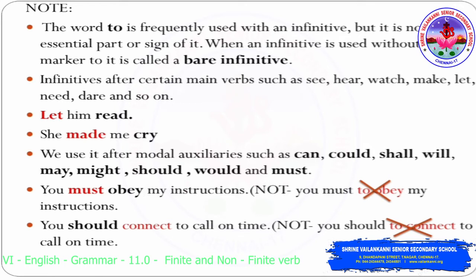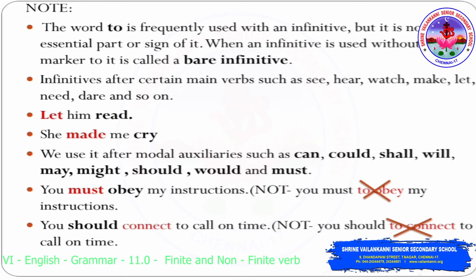Cry is an infinitive. We use it after modal auxiliaries such as can, could, shall, will, may, might, should, would, and must. Auxiliary verbs, as I said before, are helping verbs, modal verbs. Now let's see the example. You must obey my instructions. Must is the main verb. Obey is the infinitive.